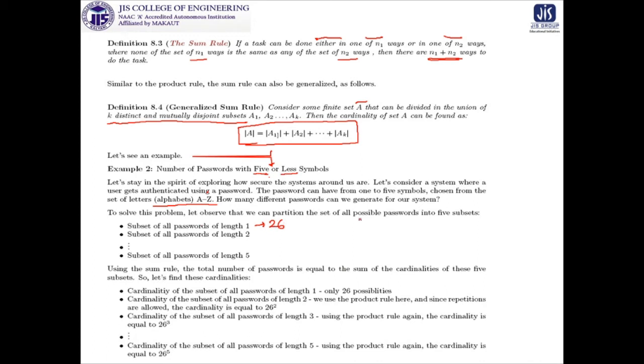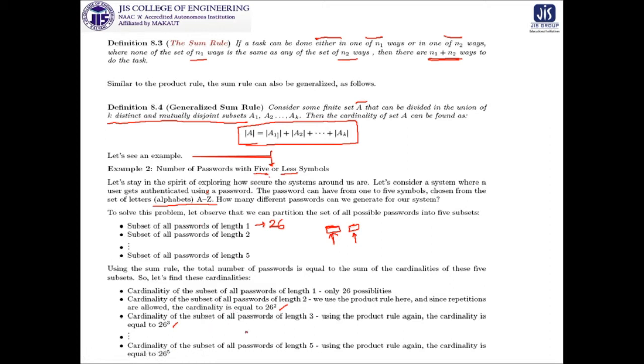Now for the second option, passwords with 2 blocks: we can write A to Z over here, and it does not depend on this one, because we can also write A to Z over here. So the possibilities according to the product rule is 26 into 26, that is 26 square. In the same manner, for the third it will be 26 cube, for the fourth 26 to the power 4, and for the fifth it is 26 to the power 5.